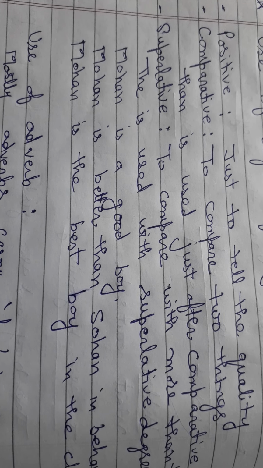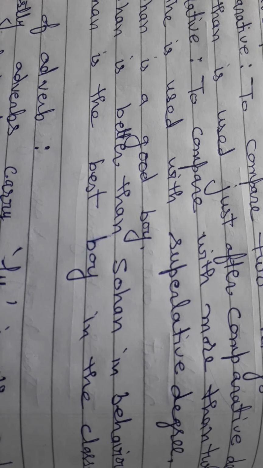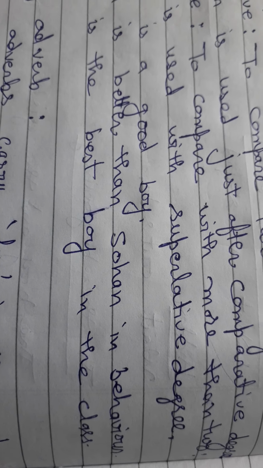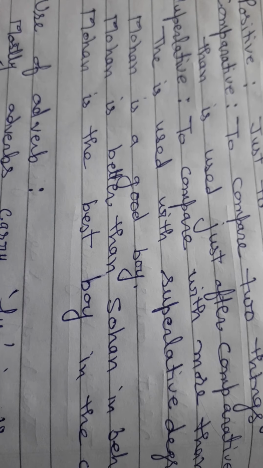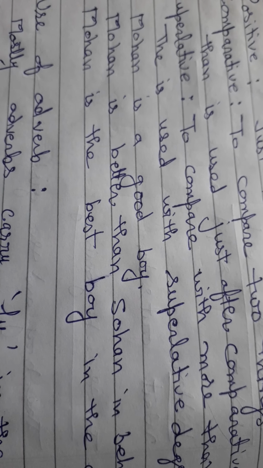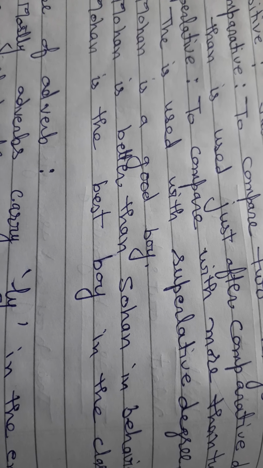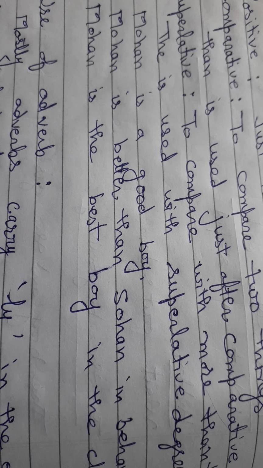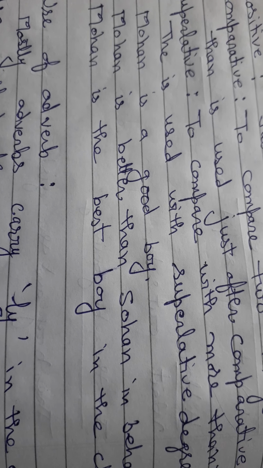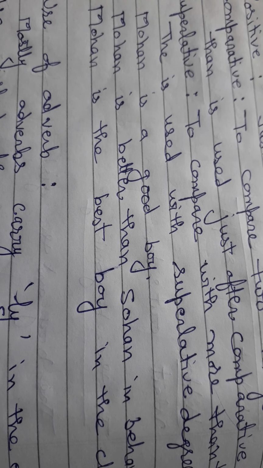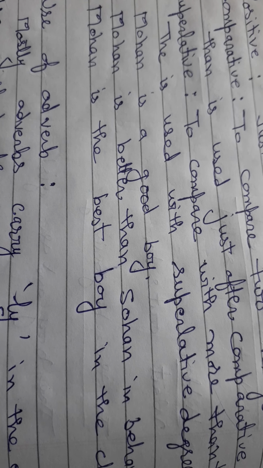Mohan is better than Sohan in behavior. Mohan is a good boy. Only quality is told about one. This is positive degree. Mohan is better than Sohan. It means Mohan and Sohan are compared. So comparative degree is used. Better is the second degree, comparative degree of good, and then than is used.